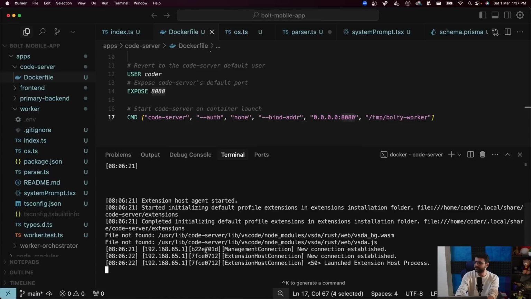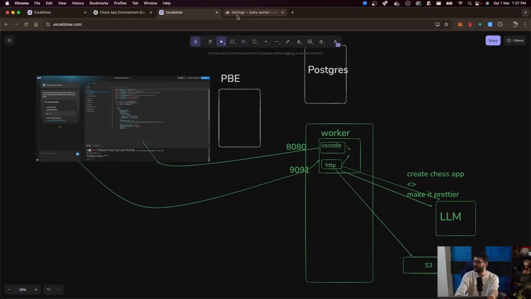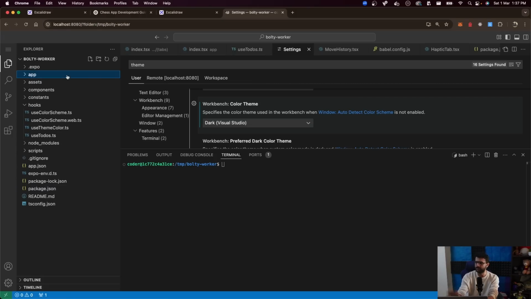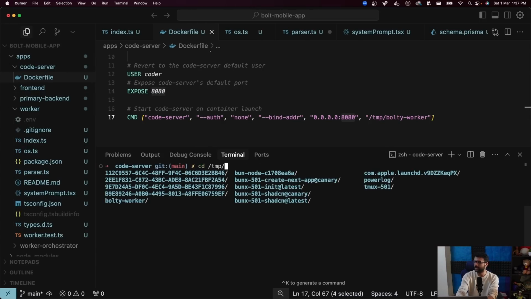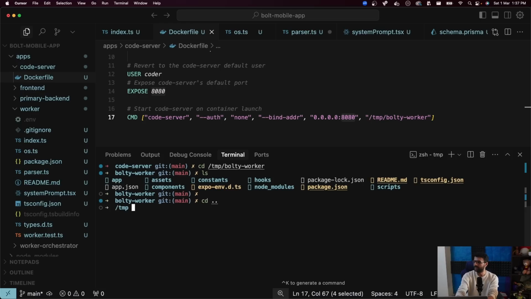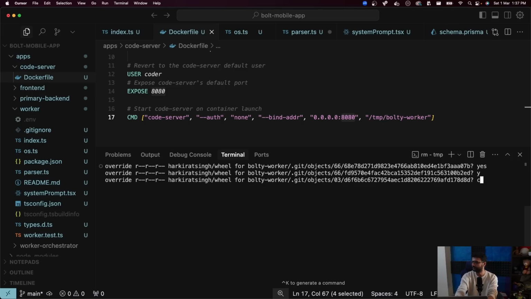Okay, let me start. This is where I've started VS Code. Currently, if you look at it, it already has some code in here that I was testing with. So let me remove all of this code. Let me go to the /temp/bolty-worker folder, and let me delete this folder completely. rm -r bolty-worker. So that folder becomes empty.